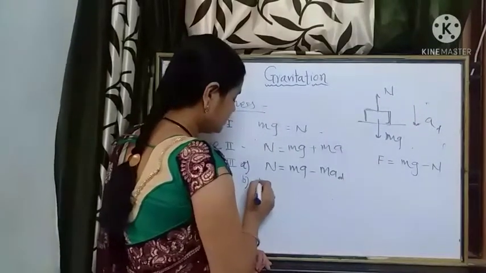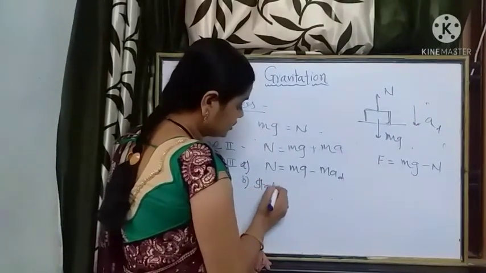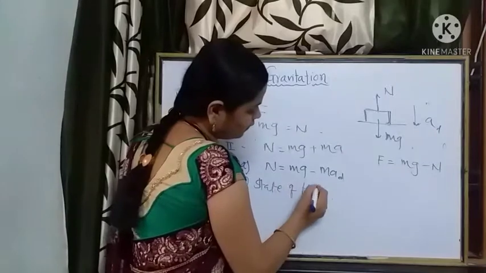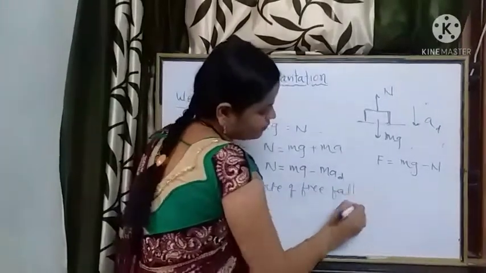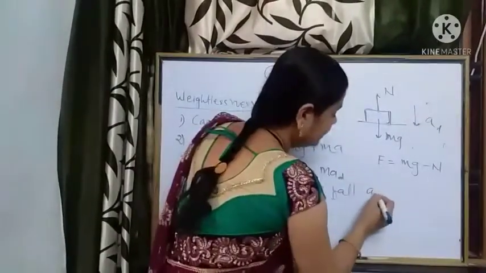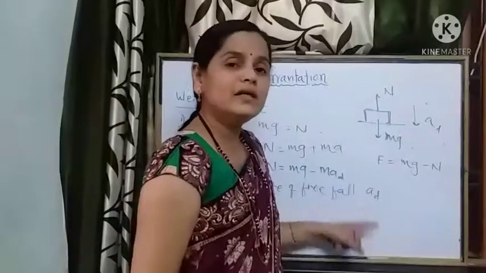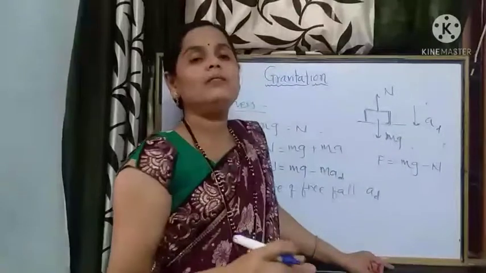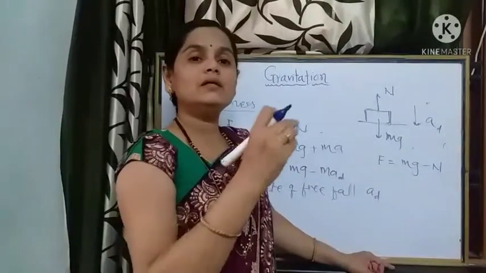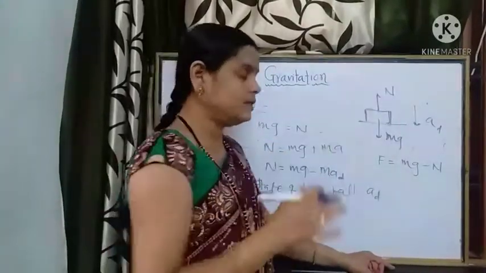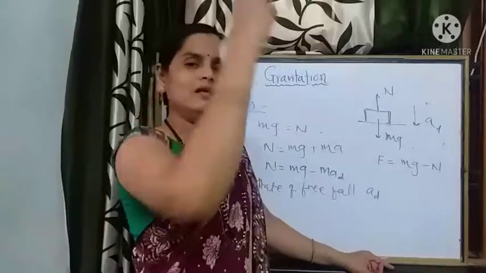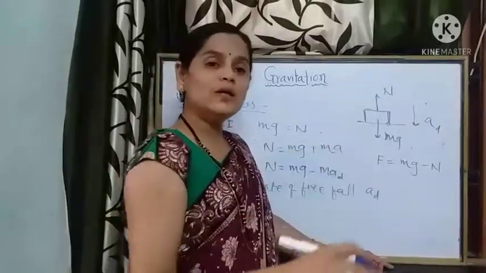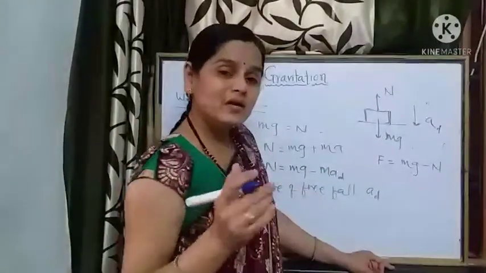In the case of free fall, what we found is a_d, the downward acceleration with which the lift is falling freely. Suppose the cable of this lift is cut and the lift is certainly moving in the downward direction, so that is a state of free fall.